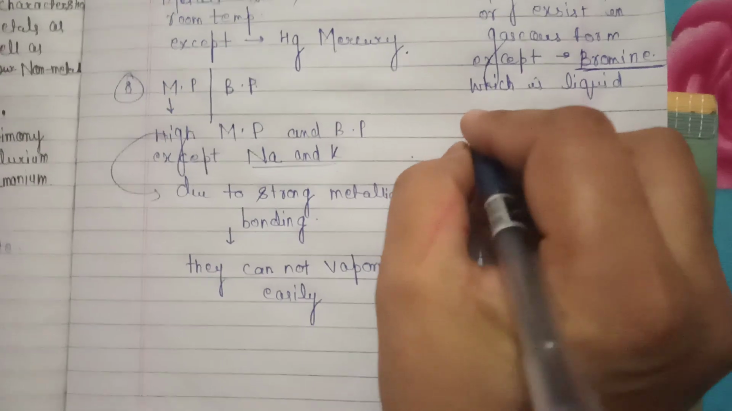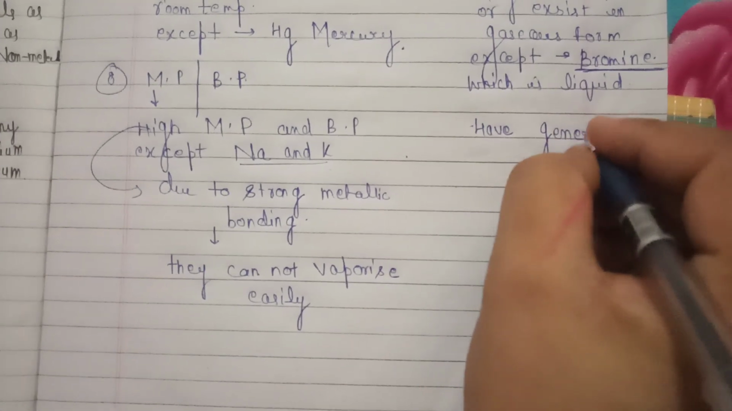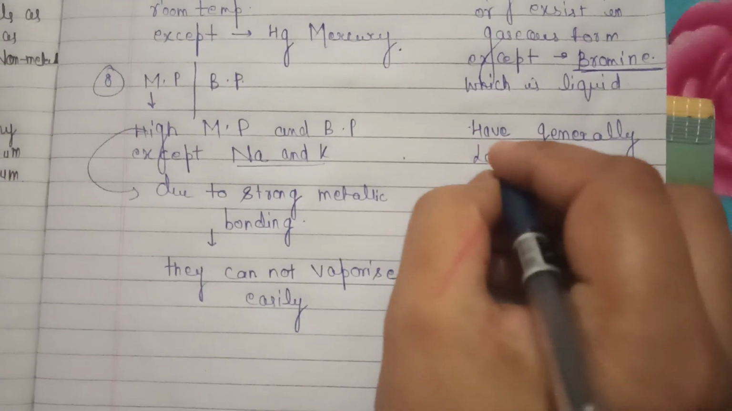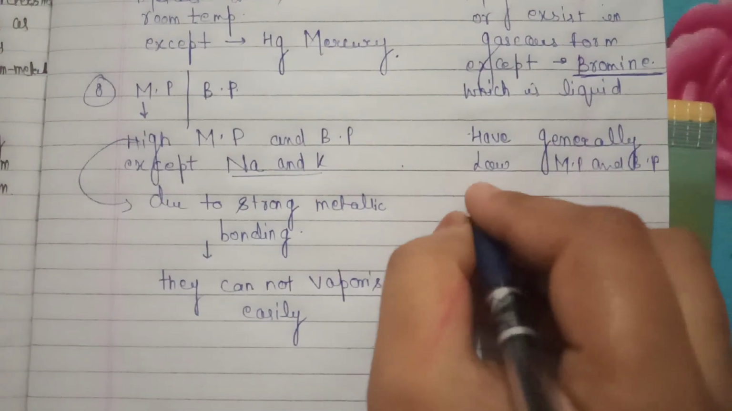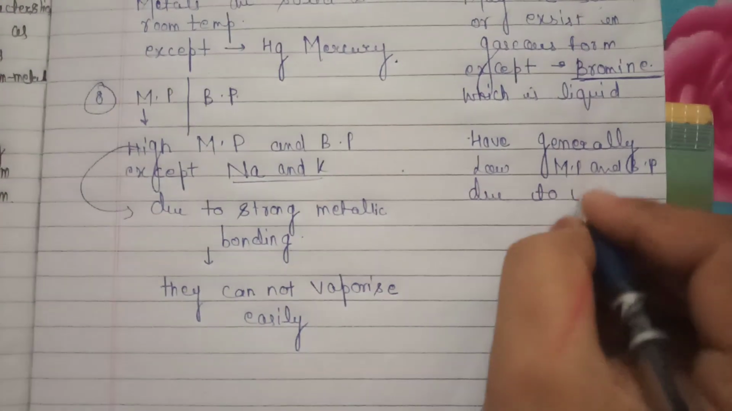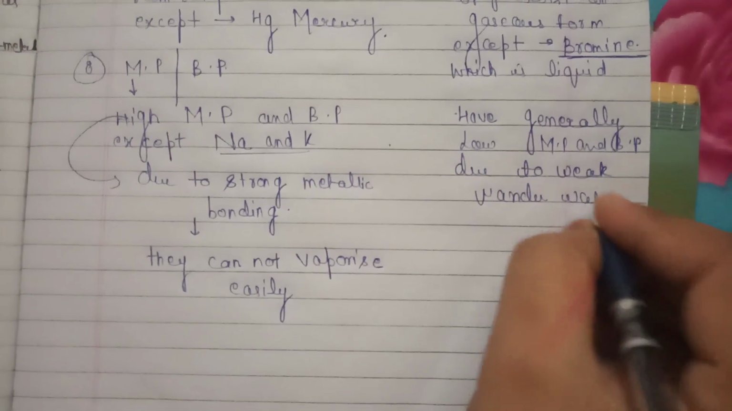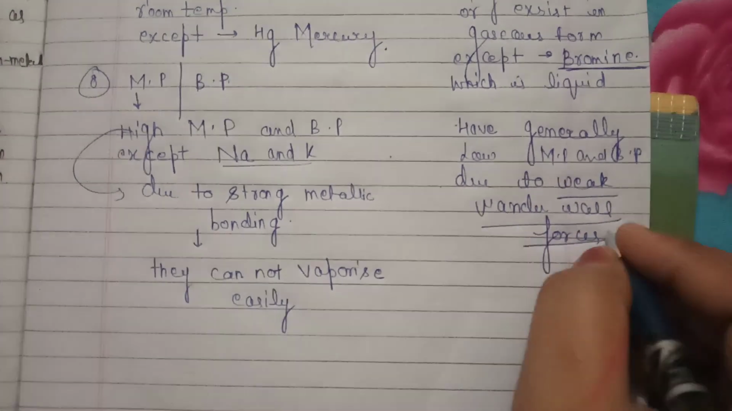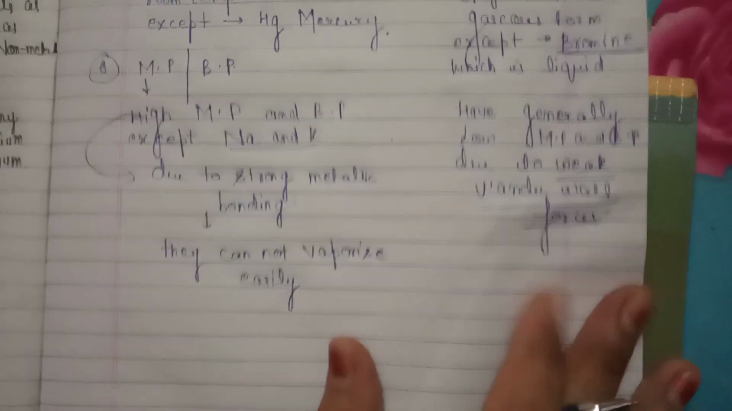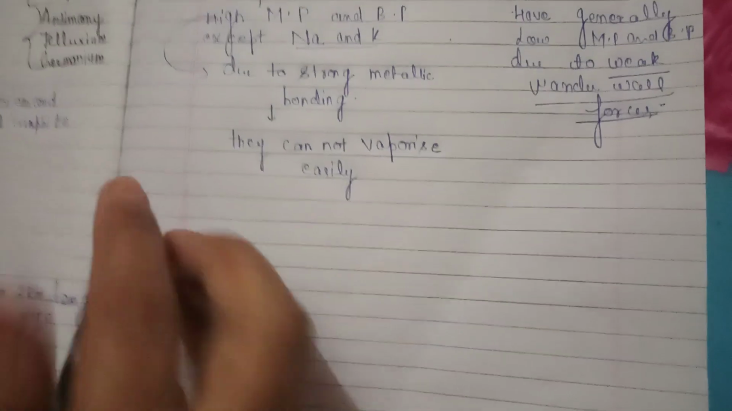But non-metals generally have low melting point and boiling point. Why this? Due to weak van der Waals forces. I'll discuss this topic, weak van der Waals forces, in later classes. Right now you just have to know कि ऐसा क्यों होता है, because उनमें weak van der Waals forces होते हैं. That's it.